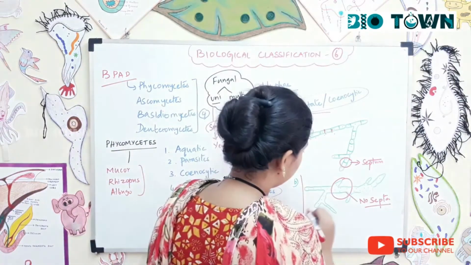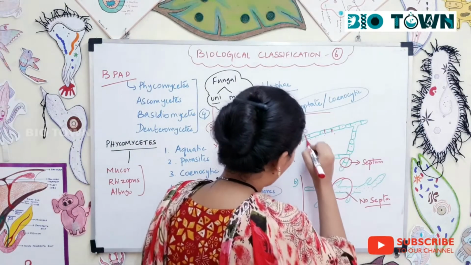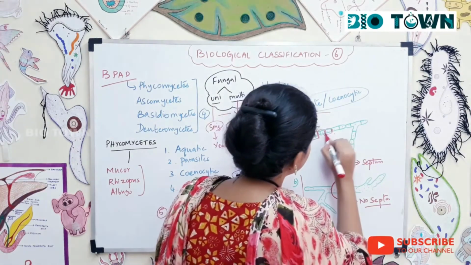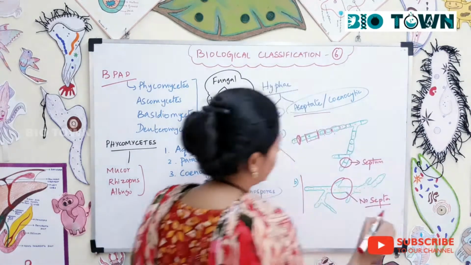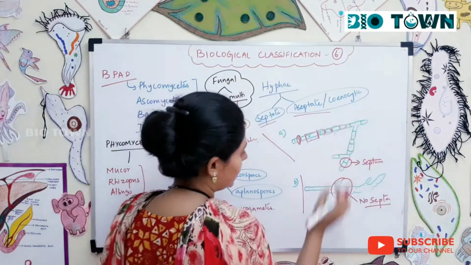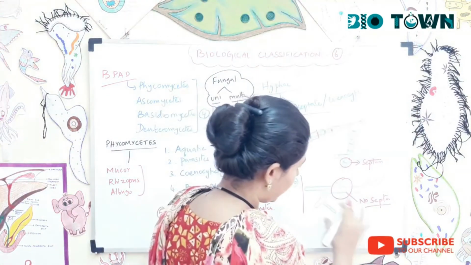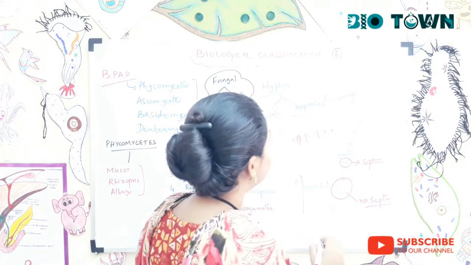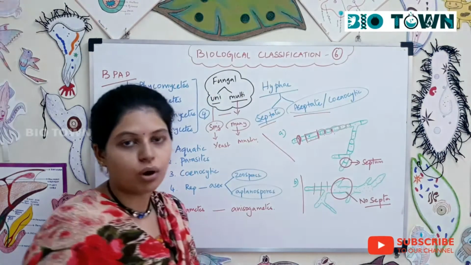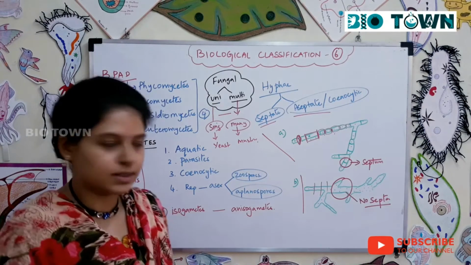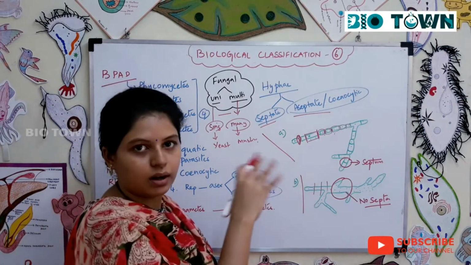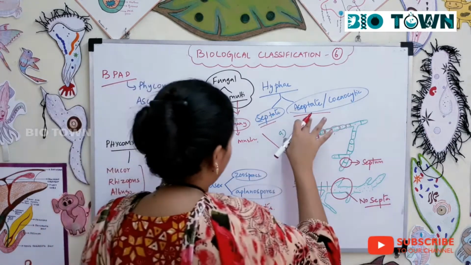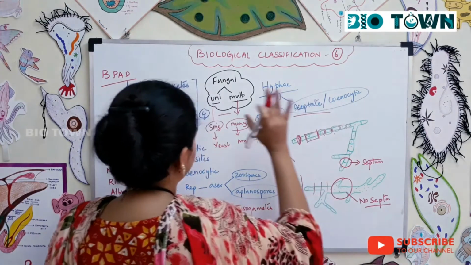In other terms, all of the cells are blocked. There are different cells which are differentiated, right? Single cells. And when these hyphal cells are not separated by septa, you call it aseptate or coenocytic cells. So this you would have studied in your lower grade. So this is all about your hyphae, septate hyphae, aseptate hyphae.